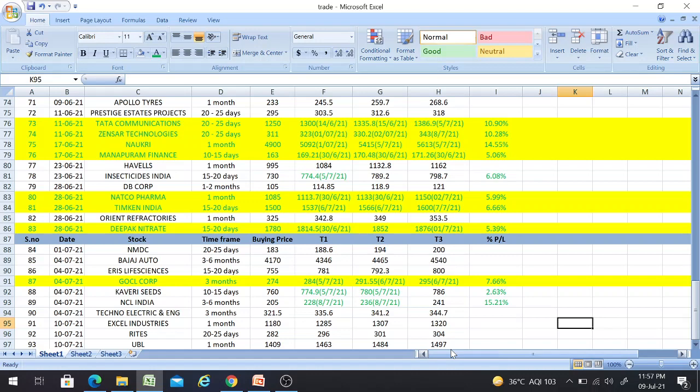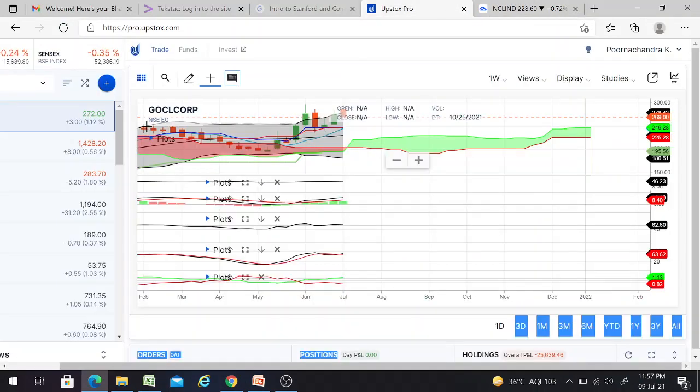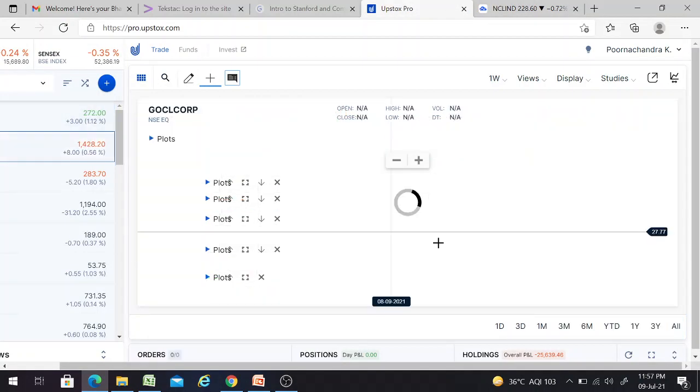So now I'll discuss why I'm giving the buy call for these stocks. Now I'll show the technical analysis of these stocks which I have mentioned here. Among them, the first one would be this UBL stock.